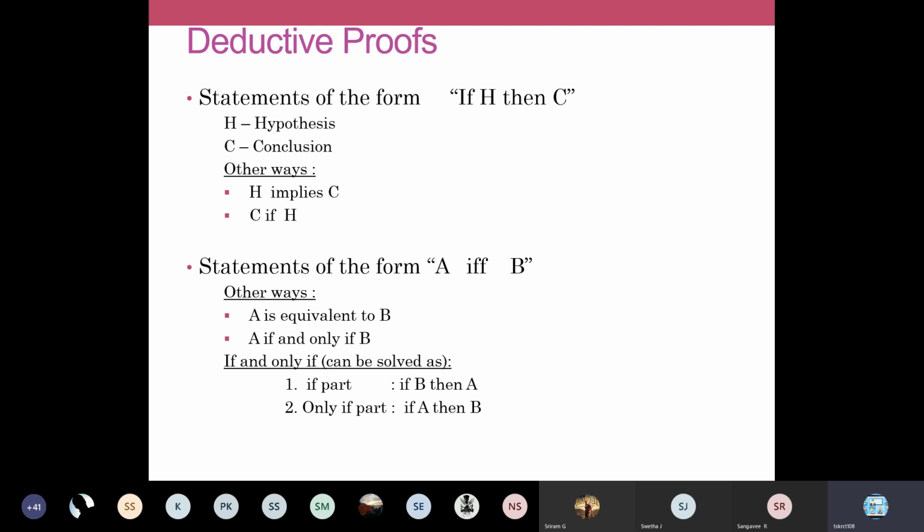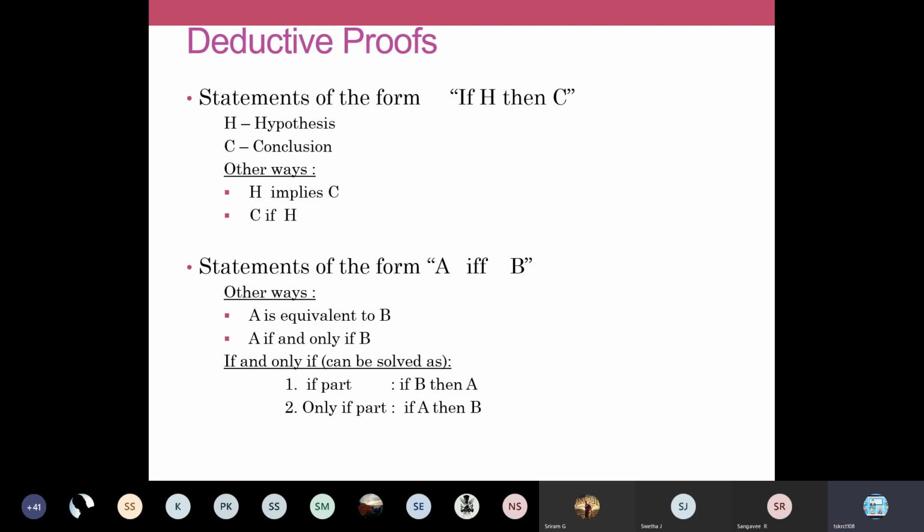And some of the proof techniques will be of this form: A if and only if B. This one, A IFF B, defines A if and only if B. Statements of this form can also be equivalently defined in other ways, like A is equivalent to B. Some theorems will have a statement like prove that A is equivalent to B, or prove that A if and only if B. Like that, some statements will be given. So all these three are equivalent notations: A if and only if B, or A is equivalent to B, or A IFF B. These are all equivalent terms.